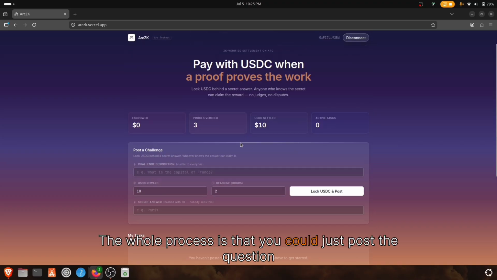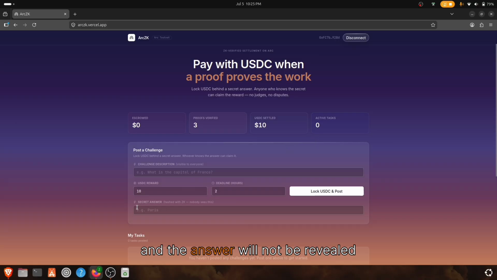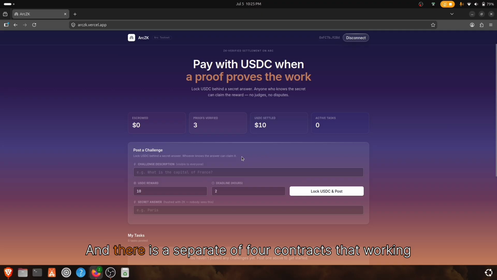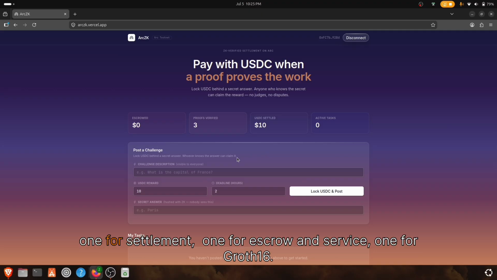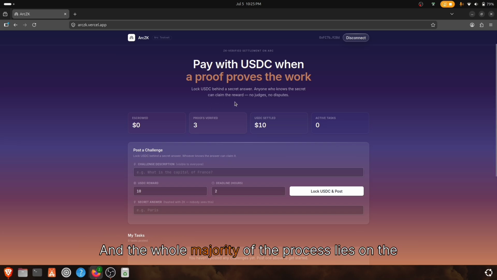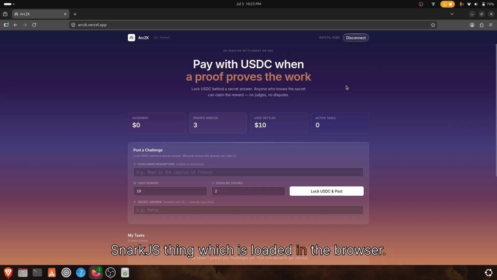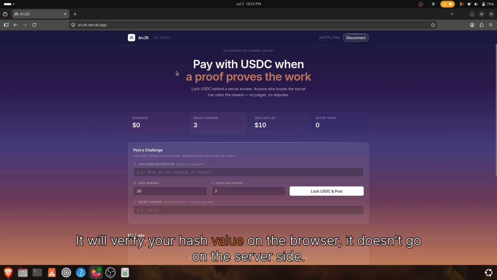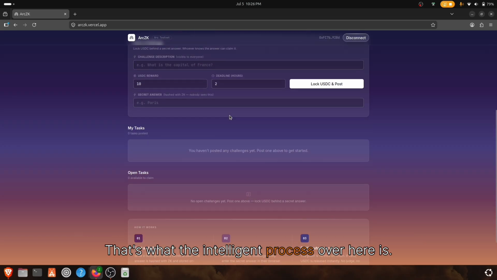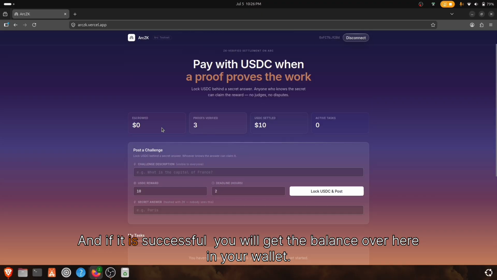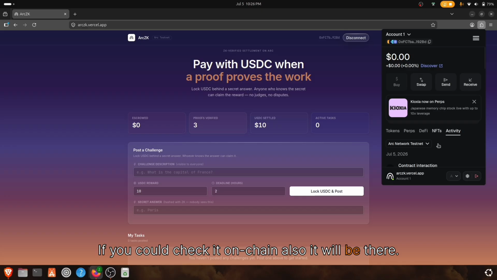The whole process is that you just post the question and the answer will not be revealed because it is hashed with ZK using Poseidon. There are 4 separate contracts working: one for settlement, one for escrow, one for the service, and one for Groth16. The majority of the process lies in snarkjs, which is loaded in the browser. It will verify your hash value in the browser. It doesn't go to the server side. That's the intelligent part of the process. If it is successful, you will get the balance in your wallet. If you check it on-chain also, it will be there.